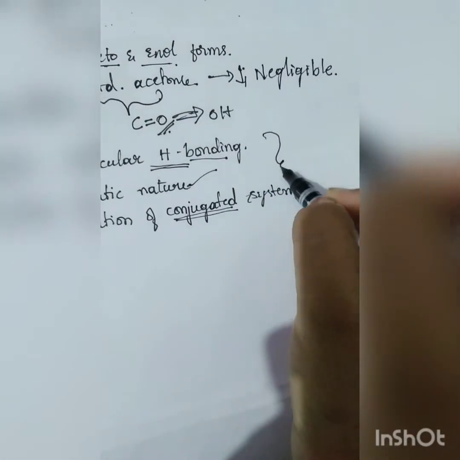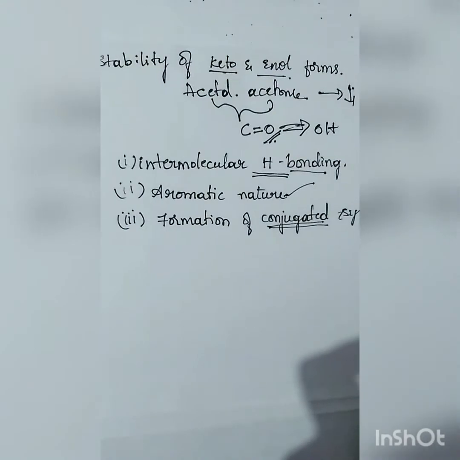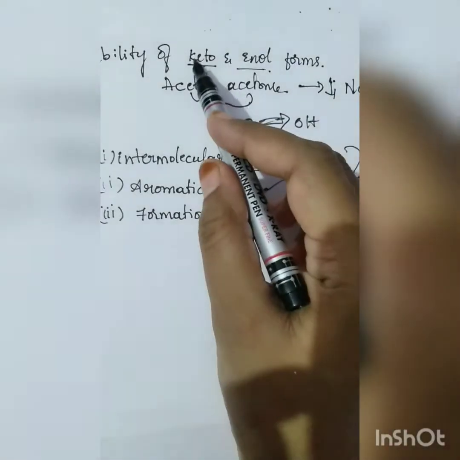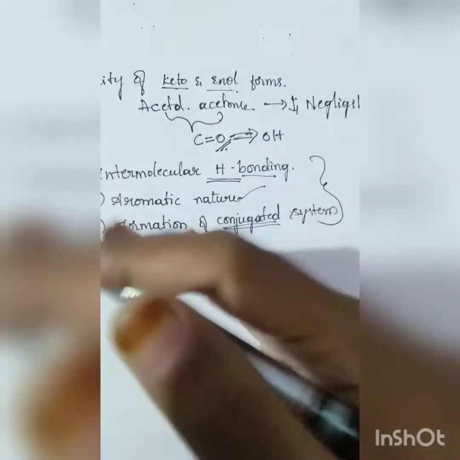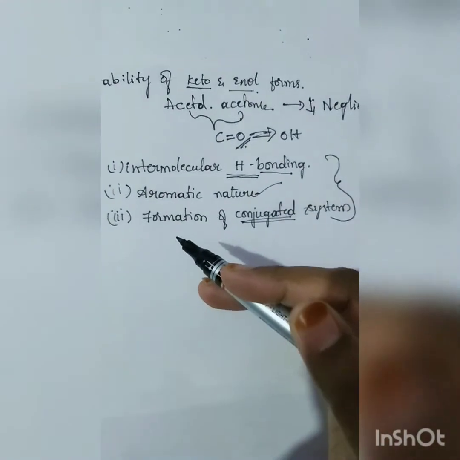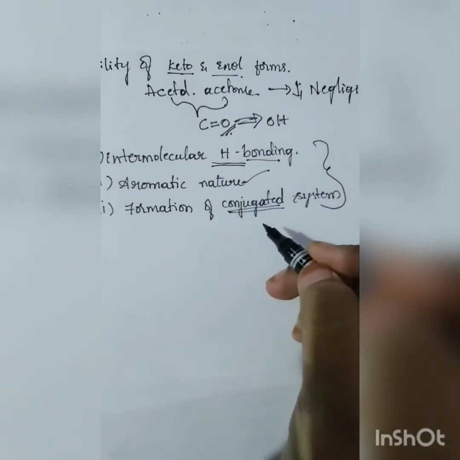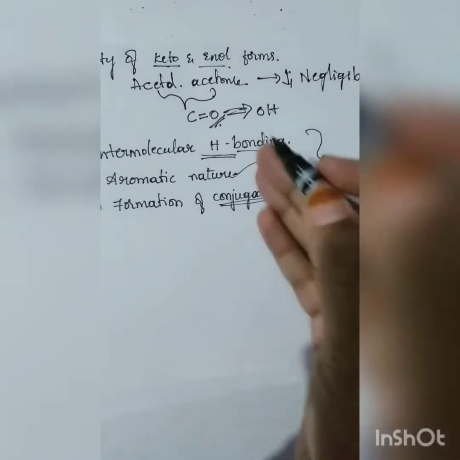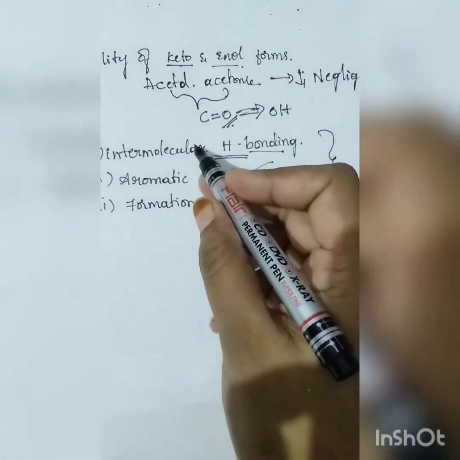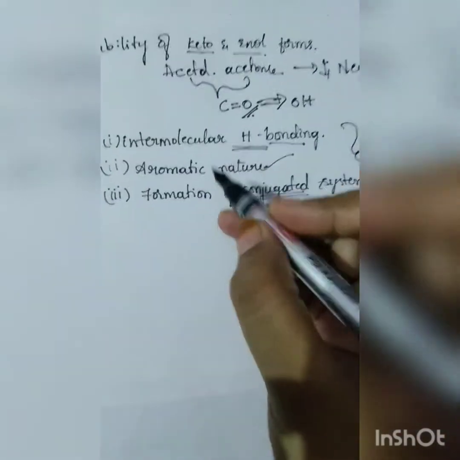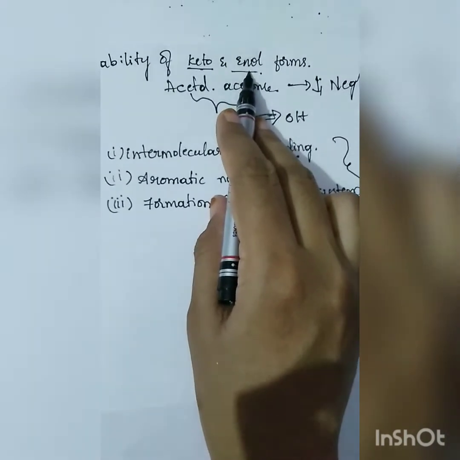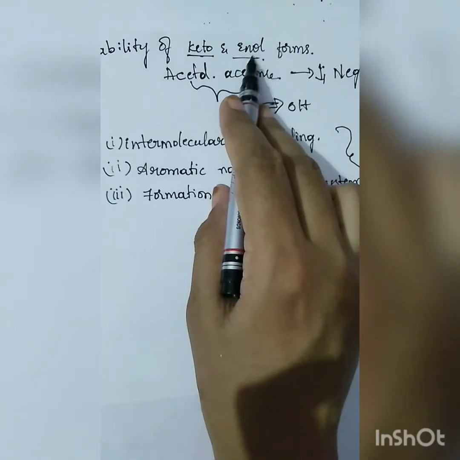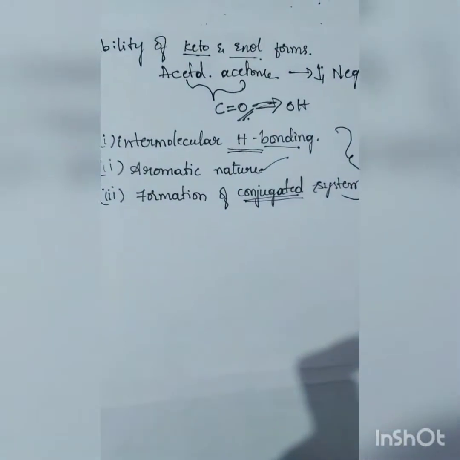So these three are important in the keto-enol system to know whether the ketonic group is going to form enol, and in which percentages, higher possibilities or lower possibilities. As we see in any reaction, in the end we will say this is the minor product, this is the major product. In the same way, these three factors will decide whether the enol formed is in a lesser percentage or a higher percentage. So one by one we can see how this happens to be giving enols.